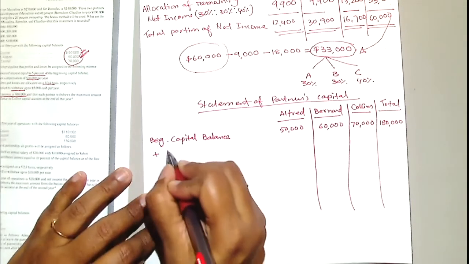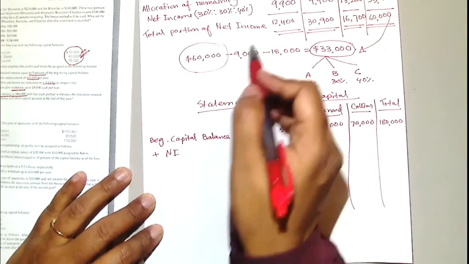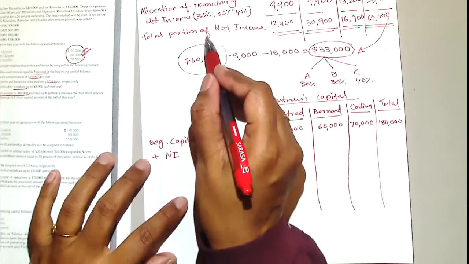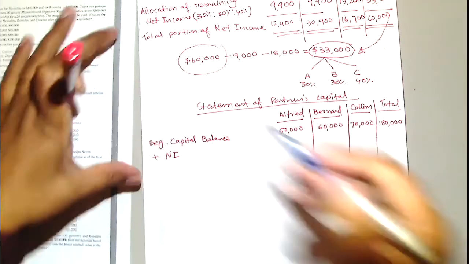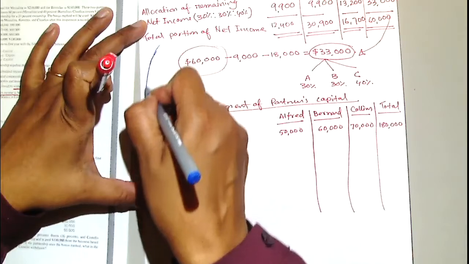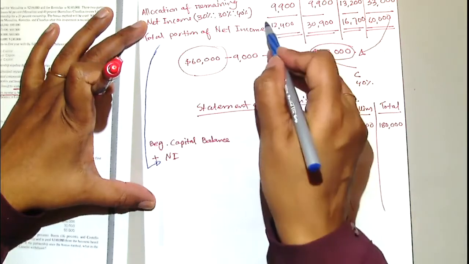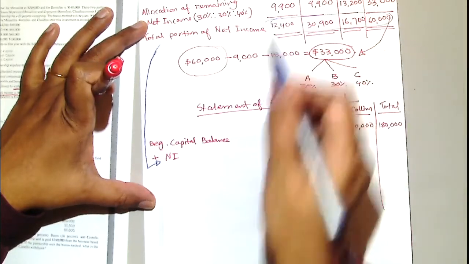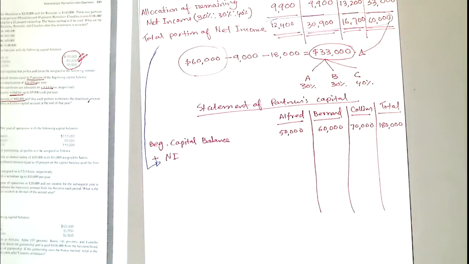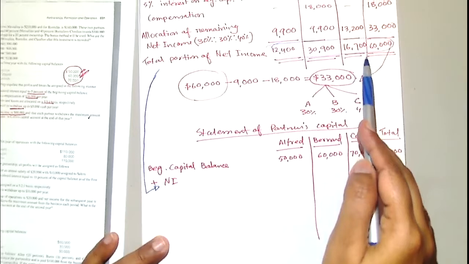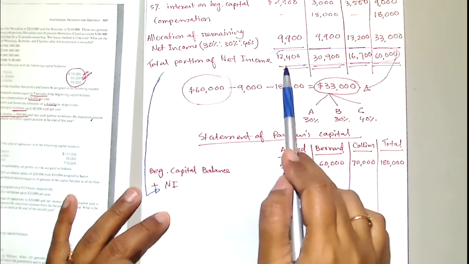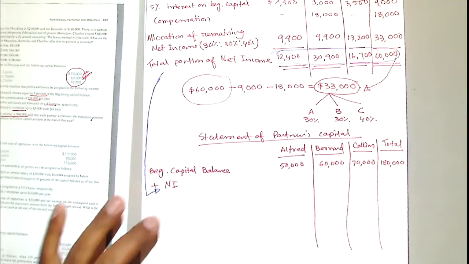So we first go the beginning balance. Then we're going to add net income. Remember, this net income is this. Here, I'll use a separate pencil so that you can identify it. This net income is this. So we're going to show this net income here. We are adding the net income, which is the net income portion, taking it from our top part statements.